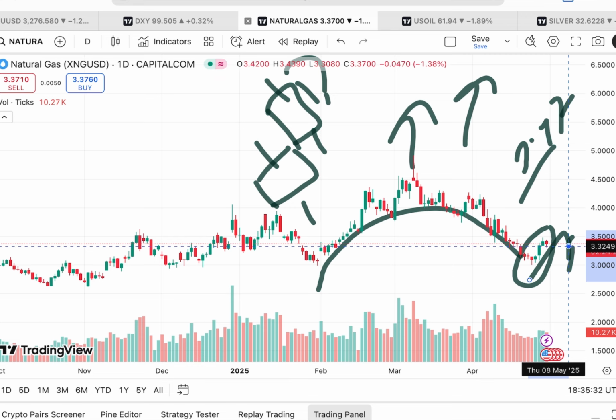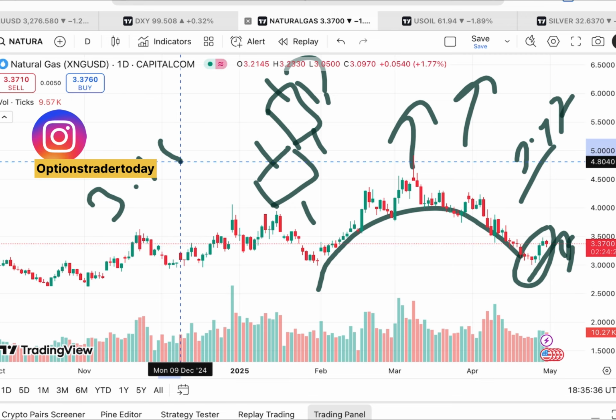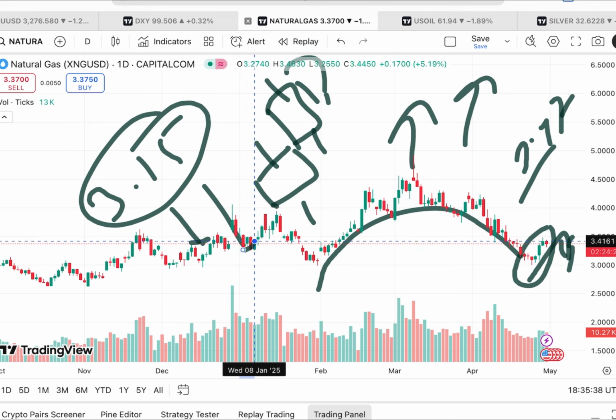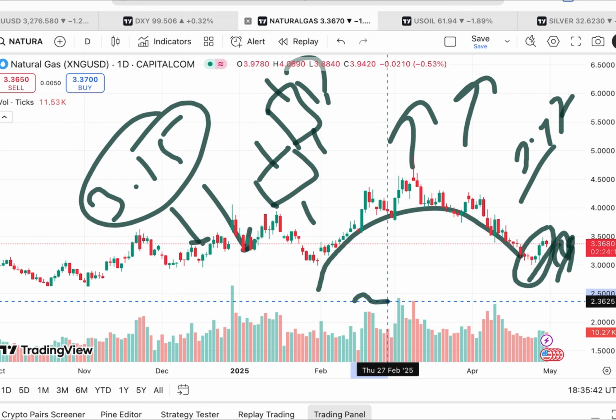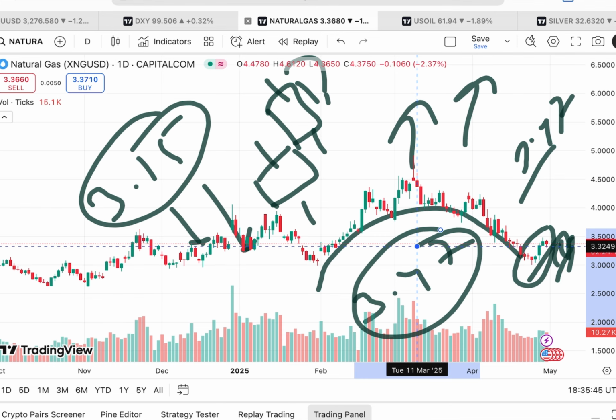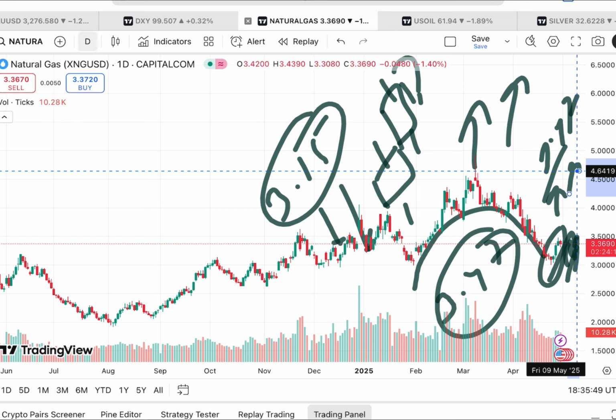what we have seen is the probability will be high that if it starts falling below a level of 3.15, then only we can see it will fall further down. Otherwise, there is a probability of it sustaining this level and moving above a level of 3.47, and then we can see further upside. Okay, this is on the day-wise chart.